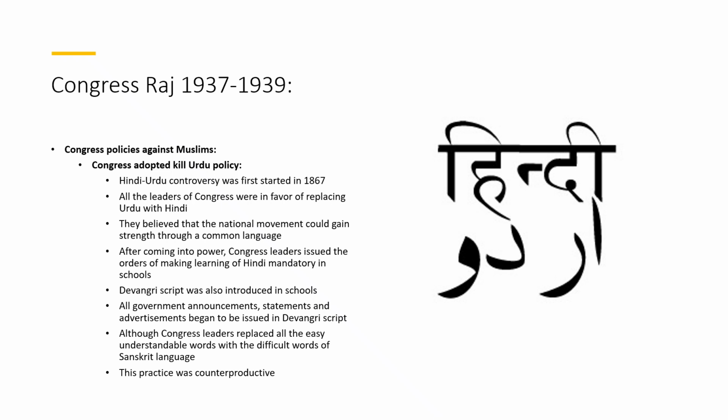They understood the easy words of Urdu, and they were not at home with the difficult words of Hindi. But Congress leaders were adamant, and they wanted to replace everything of Muslims with that of Hindus. They wanted everything that represented Hindus in India. So this is how they were trying to suppress Muslims in India.